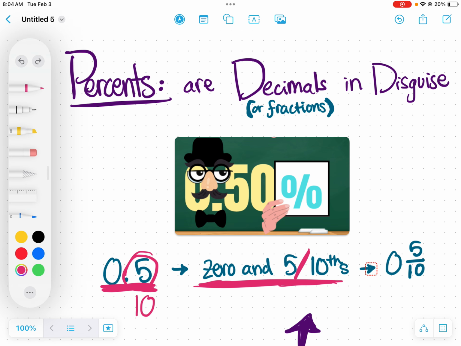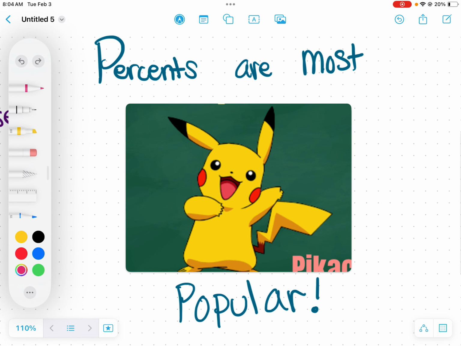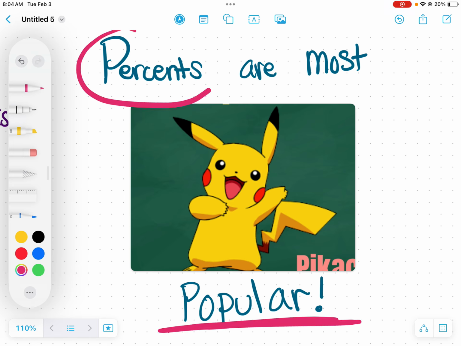Pretty much everybody knows this Pokemon right here. This is Pikachu. Even if you don't play Pokemon, you know who Pikachu is and what he looks like. Pikachu is the most popular Pokemon, and percents are also the most popular version of fractions and decimals.